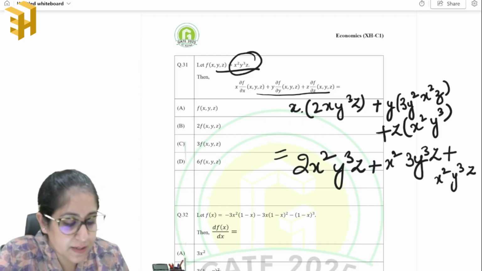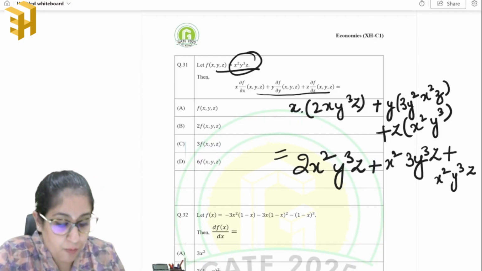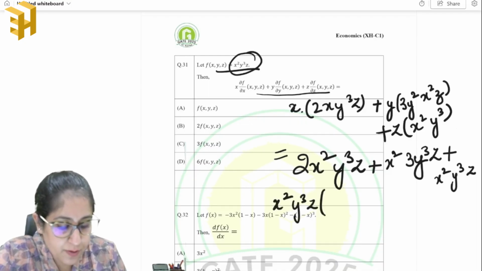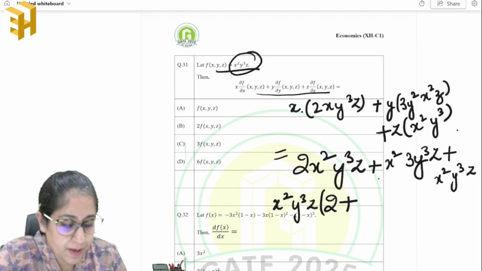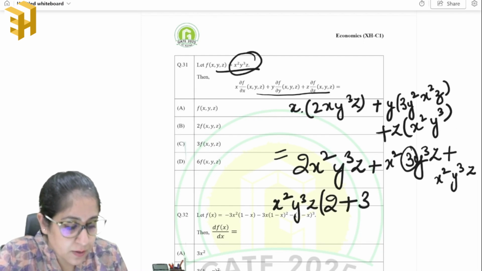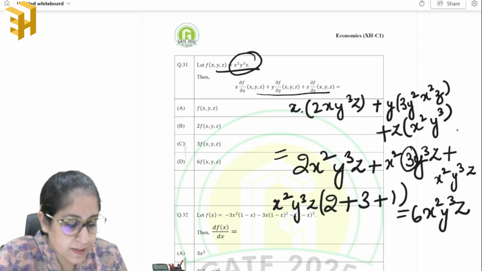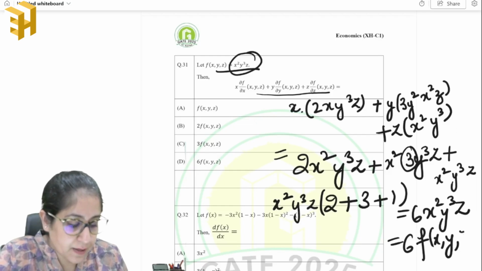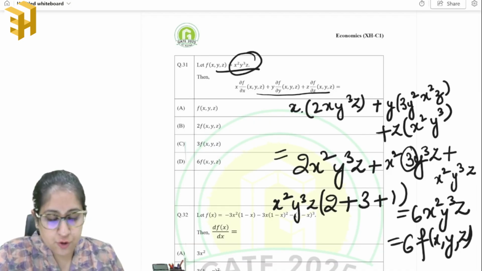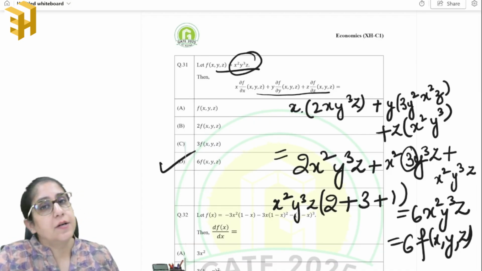Now taking x square y cube z common, we get x square y cube z multiplied by 2 plus 3 plus 1, which is equal to 6 into x square y cube z, which is nothing but 6 into f(x, y, z). So the answer to this is option D.